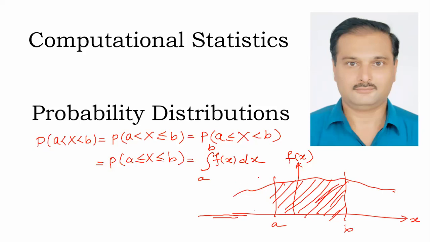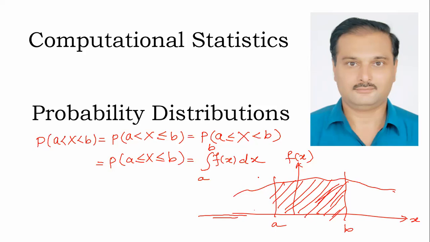As in the case of a continuous random variable there are uncountably many values, it really doesn't matter whether you say a less than x or a less than or equal to x, x less than b or x less than or equal to b. All are the same.